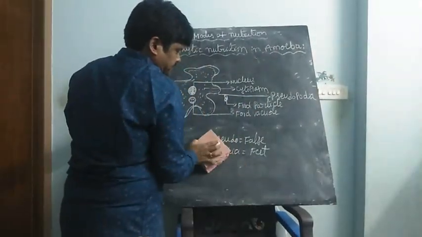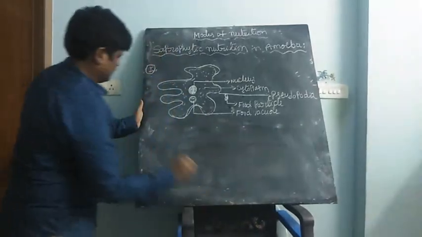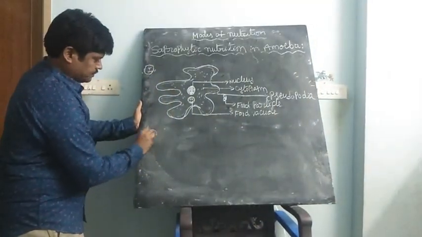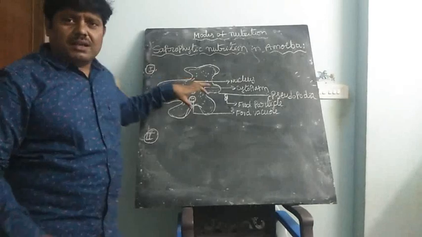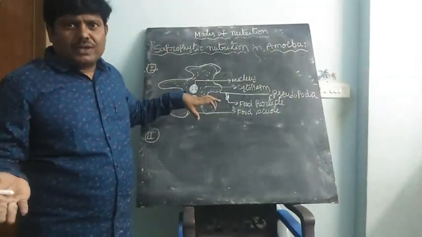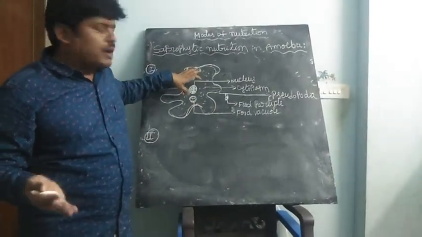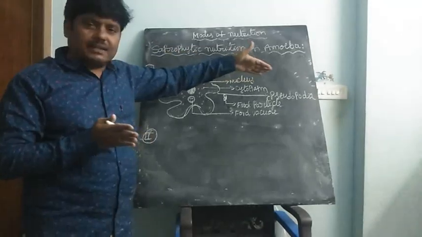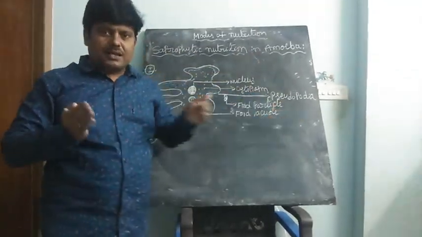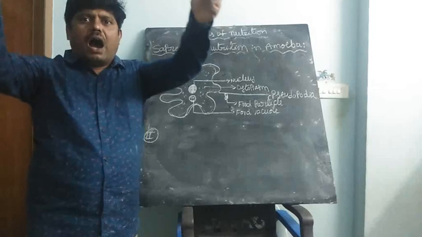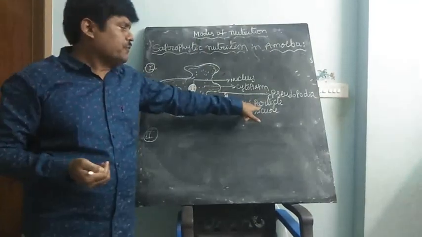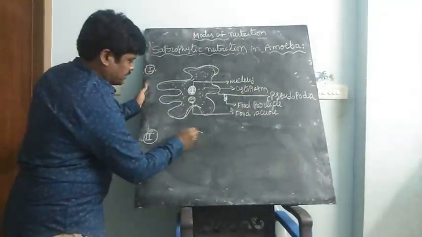Then next, the second stage. With the help of their locomotory organ, the false feet, the pseudopodia, amoeba can capture the food particles.